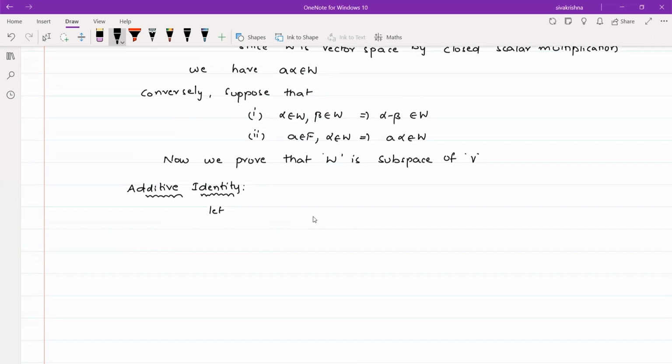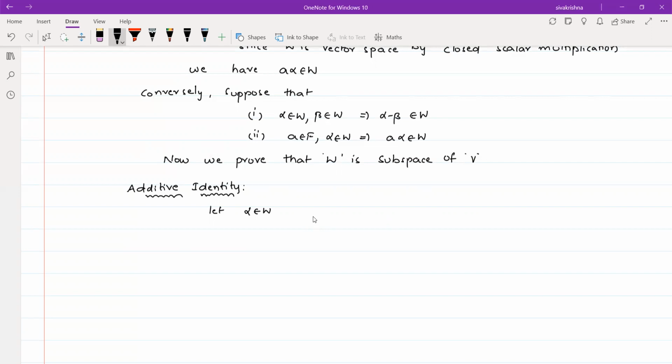Listen carefully. Let alpha belong to W. Because we have to prove the conditions of the vector space definition with the help of our converse part only. In our converse part, we have 2 conditions. So with the help of those 2 conditions only, we have to say that W is a vector space. That is why I am first proving the identity property.